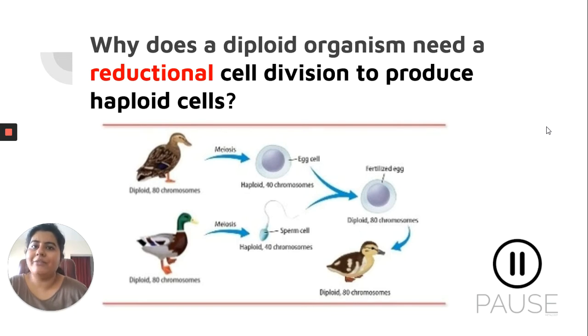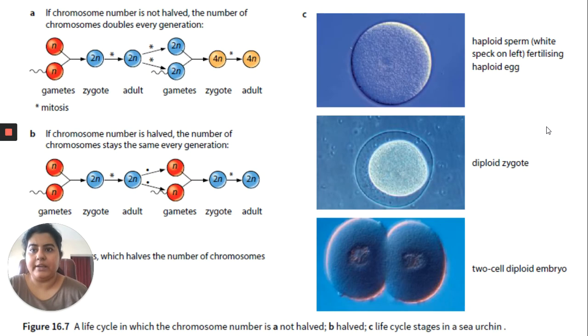So let us understand why a diploid organism needs to have this reductional division or meiosis in their life cycle. You already read this in your Mary Jones reading. The first thing is that halving of the chromosome is not just a simple step without any reason.